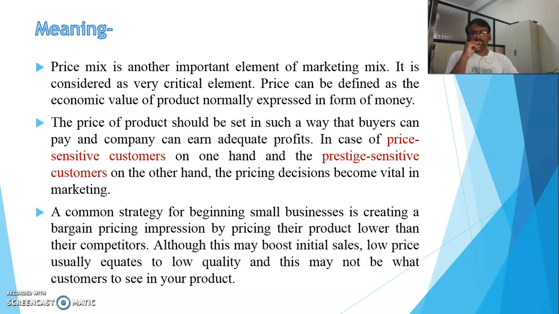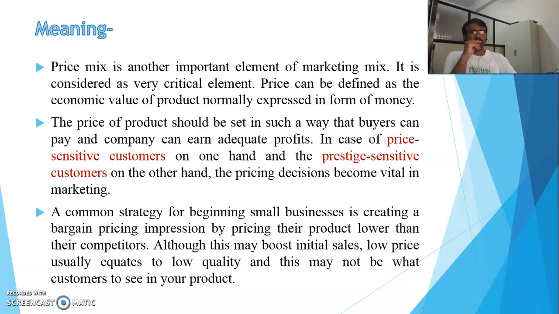Now there are price sensitive customers on one hand and prestige sensitive customers on the other hand, so we know there is a division of customers. Some customers are price sensitive, so they need a lower price, and they also demand quality. On the other hand, some prestige customers are sensitive to prestige rather than price, so they need the quality product.